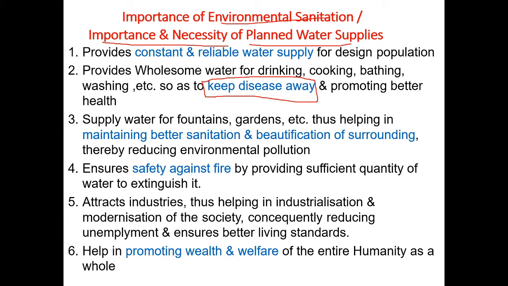Next, supply water for fountains, gardens, etc., thus helping in maintaining better sanitation and beautification of surroundings, thereby reducing environmental pollution. If you take urban areas, cities, and towns, they are strictly polluting the environment.